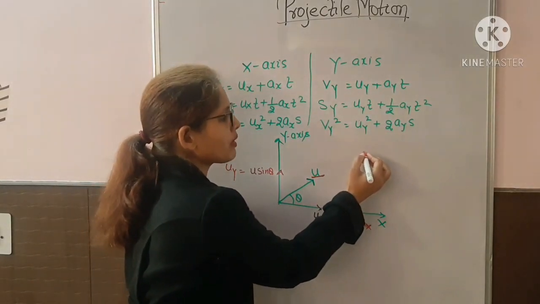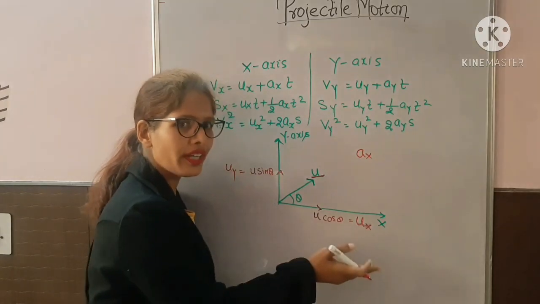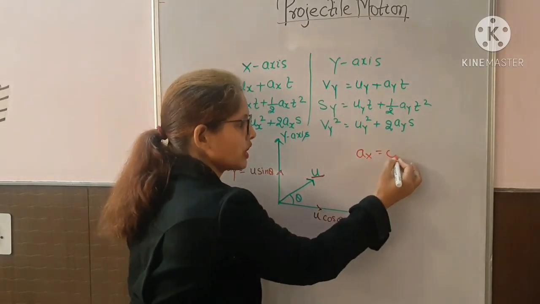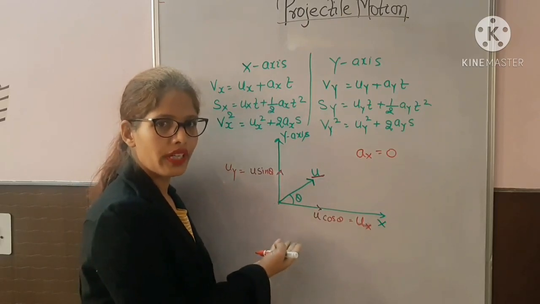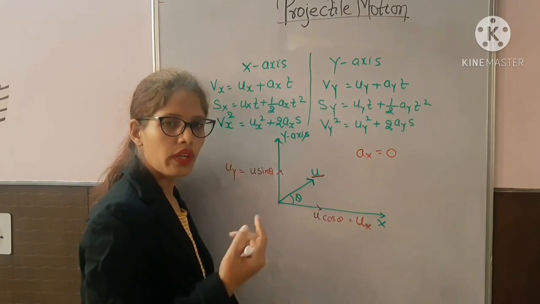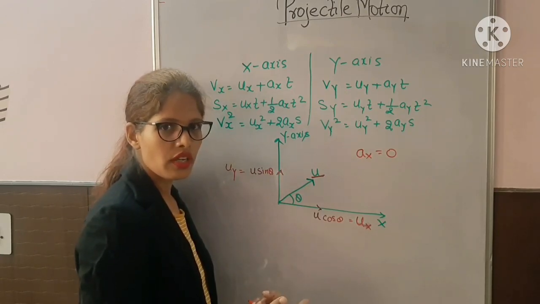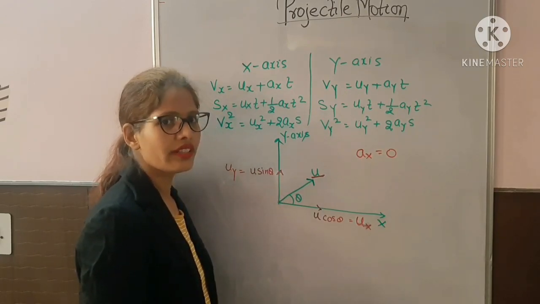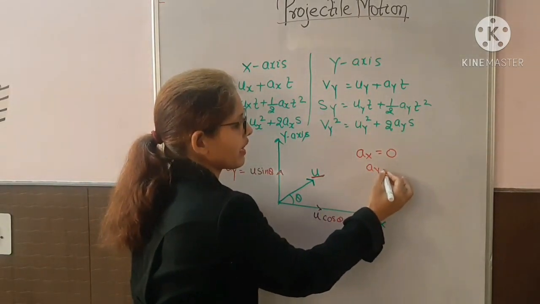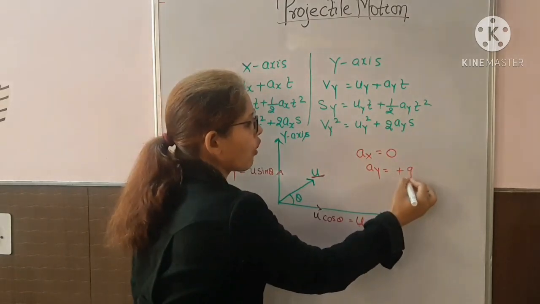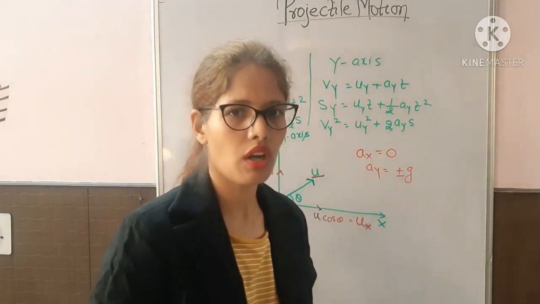So what will be the acceleration along the horizontal direction or along the x-axis? That will be 0. Why will it be 0? Because there is no force acting on the body in the horizontal direction. Only one force is acting on this body, gravitational force, vertically downward, that means along the y-axis. So Ay you can take as plus g or minus g depending upon the direction of motion of the object.